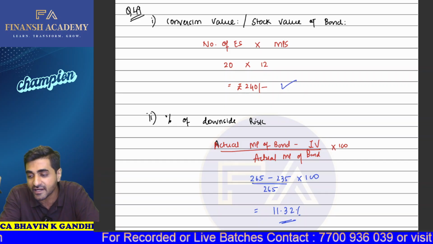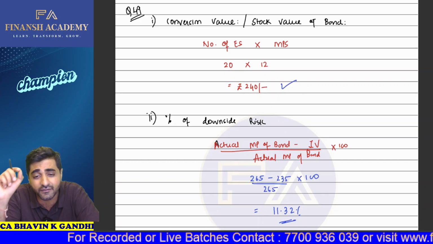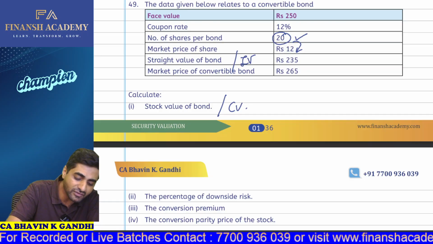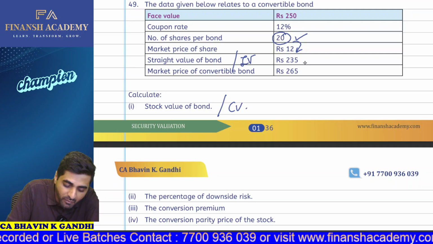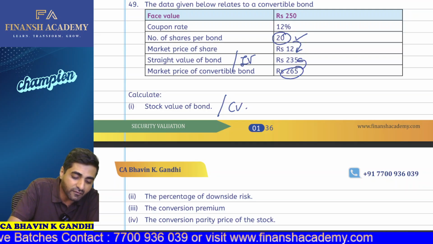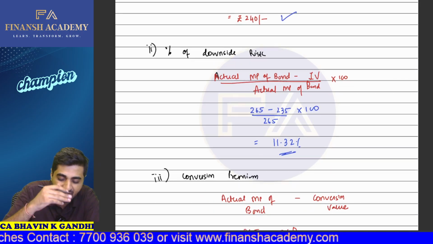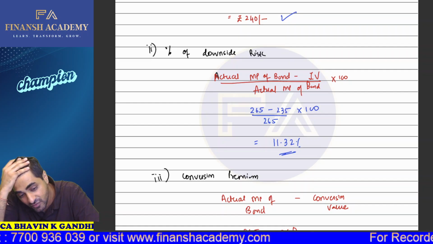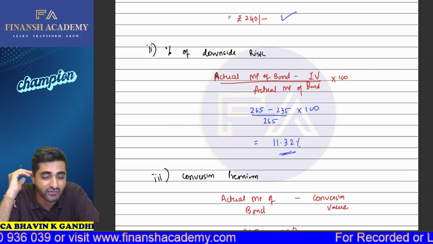What is the percentage of downside risk? So when it comes to downside risk, always remember that we have to see what is the intrinsic value and what is the price of the bond. Okay, so the same thing. So the price of the bond is nothing but 265. Straight value is 235. So from your 265, if I subtract 235, divide that by the actual market price of 265 into 100, that will give you the percentage of downside risk.